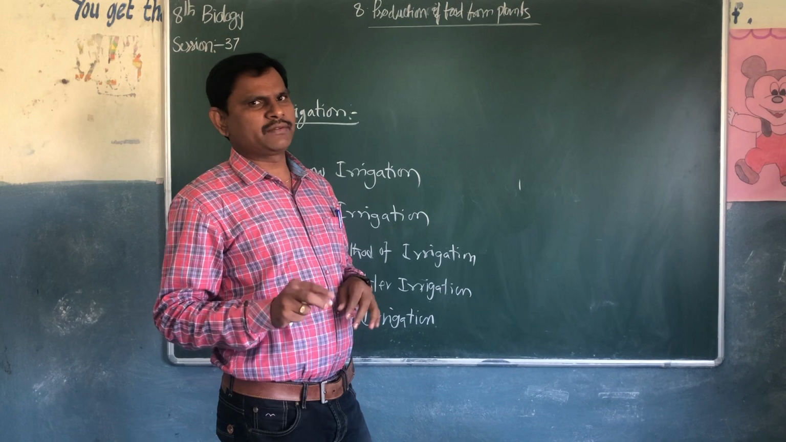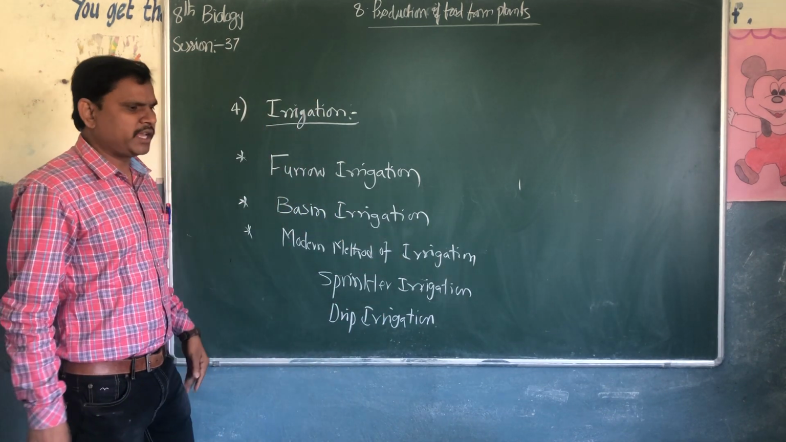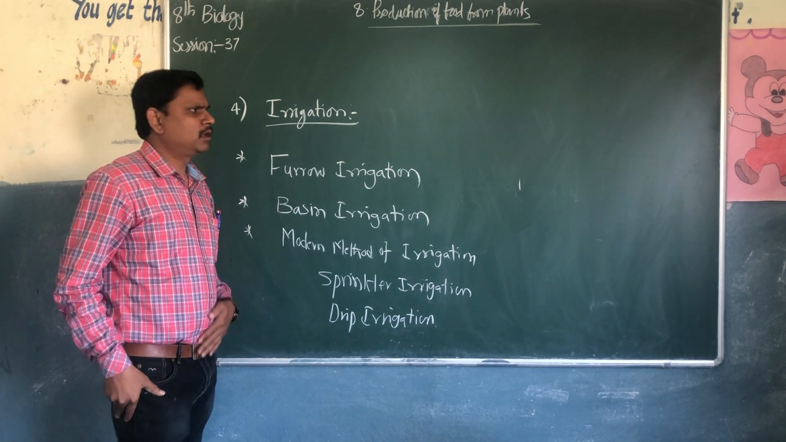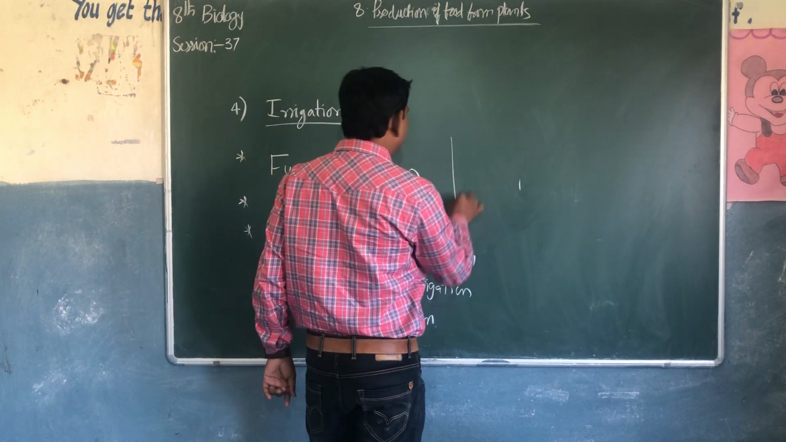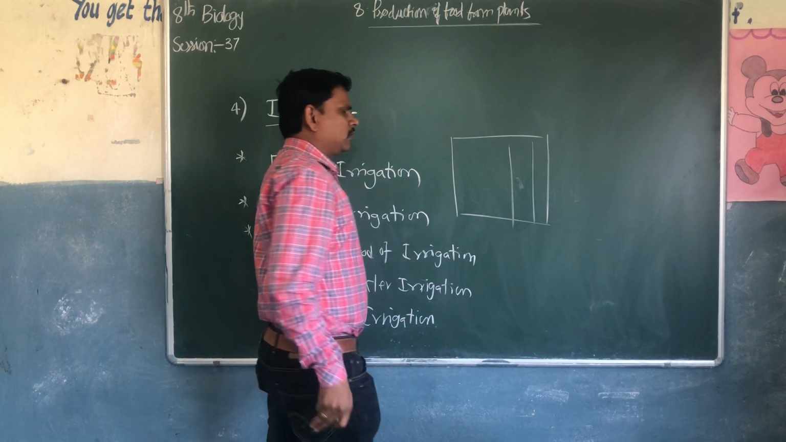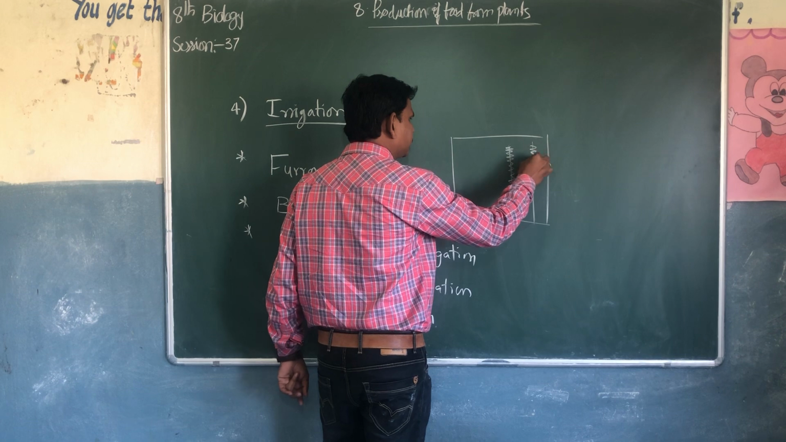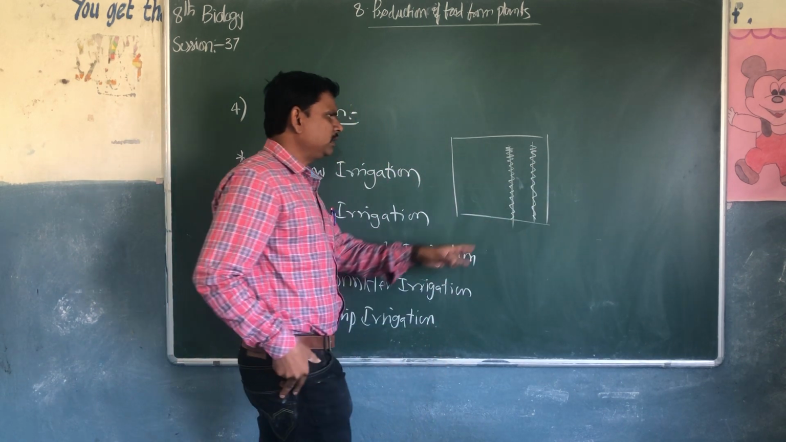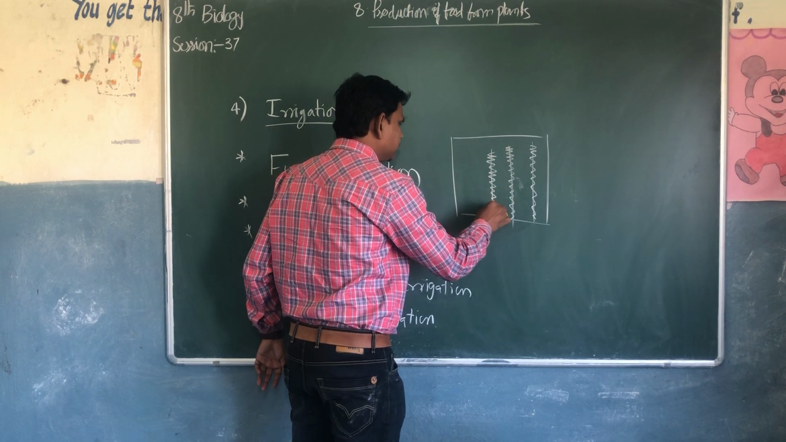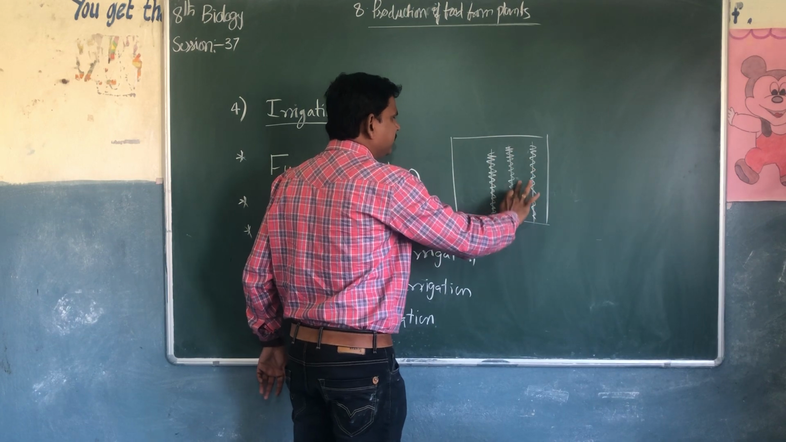So, the different types of methods of irrigation. What is furrow irrigation? In your textbook they have given a beautiful picture. In a particular field, there are crops, and in between the crops there is a small canal.